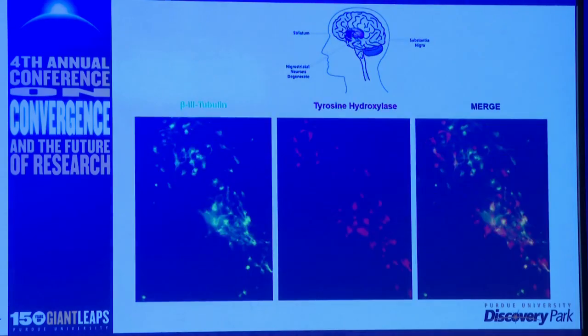In addition, we can turn these stem cells into, as I said, any cell of the body. Up on the screen is some staining for tyrosine hydroxylase and a general neuronal marker, a marker of the cells of the brain, the dopaminergic neurons of the substantia nigra pars compacta, that degenerate and become dysfunctional over the span of Parkinson's disease. So we can, from an individual in Indiana, take a biopsy and make dopamine neurons, the very neurons that are vulnerable to this disease, here at Purdue to try to study the underlying risk factors of that individual or of the populations that we're studying.